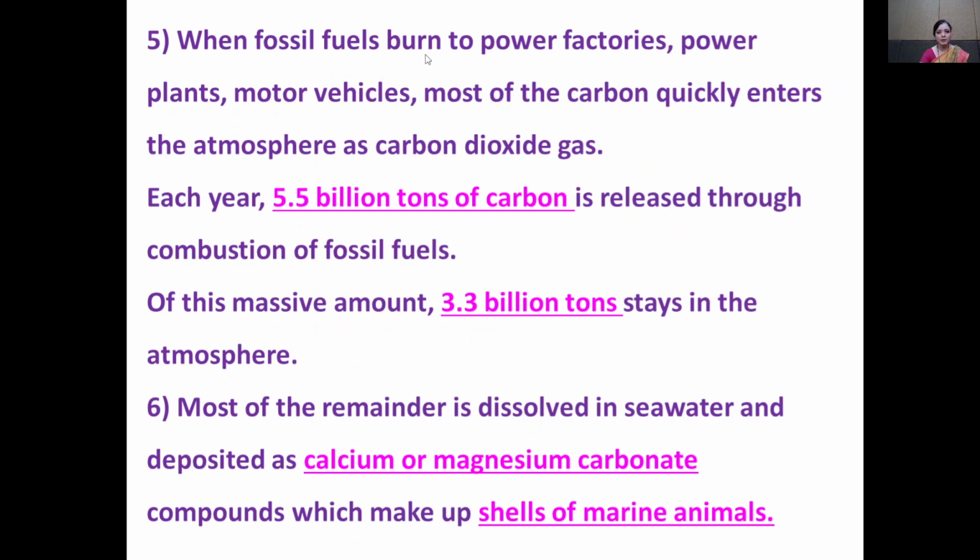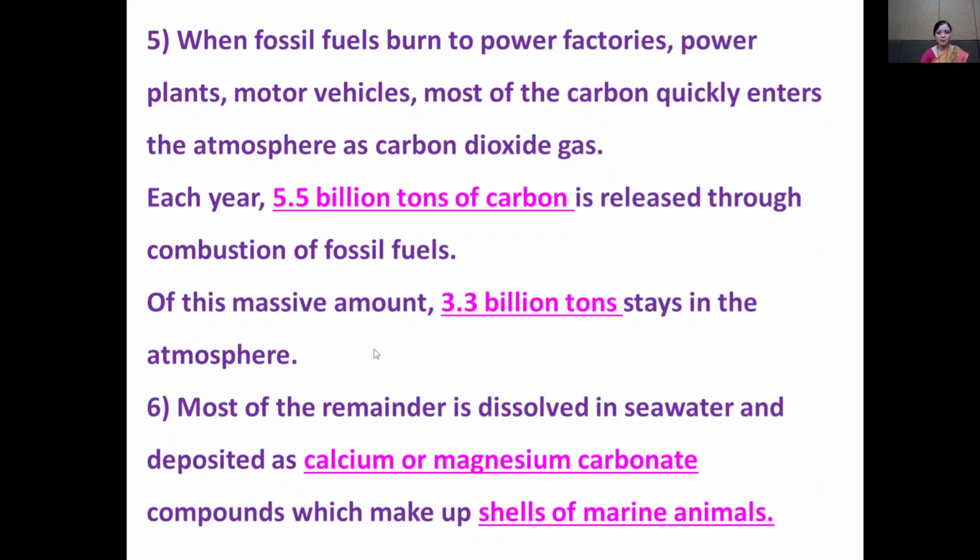When fossil fuels burn to power factories, power plants, and motor vehicles, most of the carbon quickly enters the atmosphere as carbon dioxide gas. Each year, 5.5 billion tons of carbon is released through the combustion of the fossil fuels.